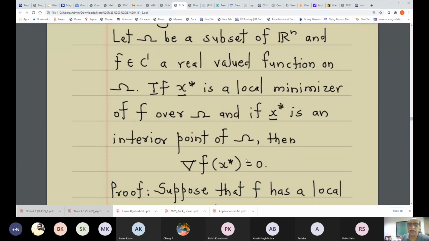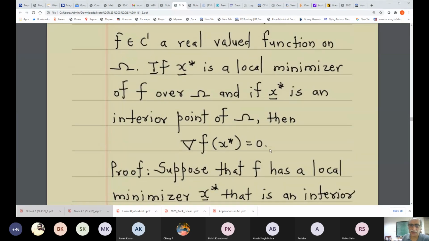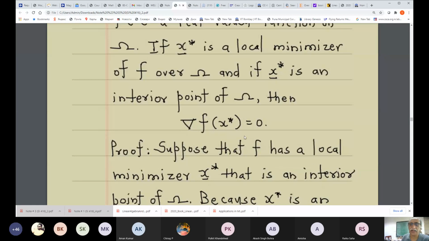Then this necessary condition reduces to this. When it is not an interior point, the necessary condition said that this be greater than or equal to 0. But if the point at which a local minimum of f occurs happens to be an interior point, this necessary condition gets converted into this condition. Again, the proof is very elementary.